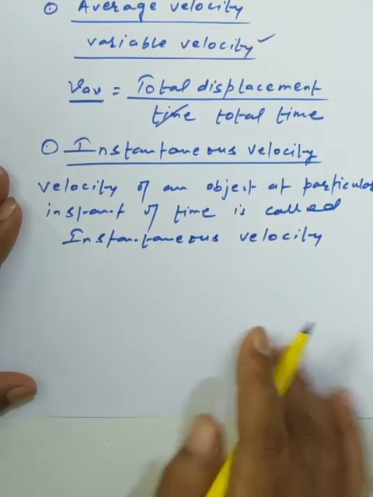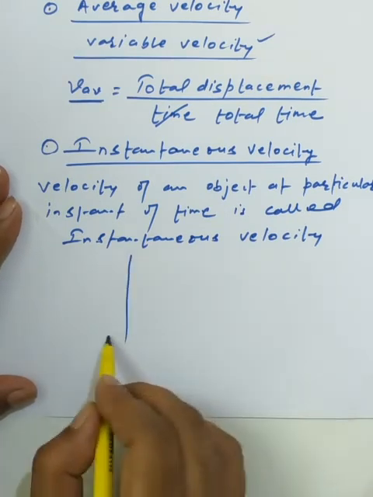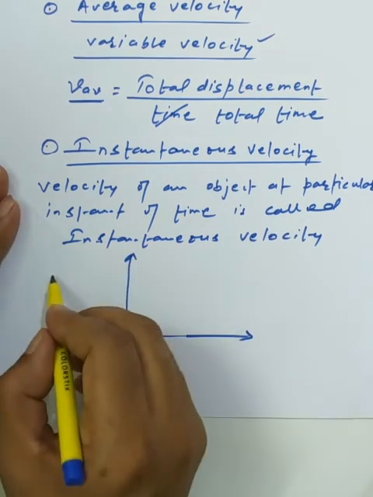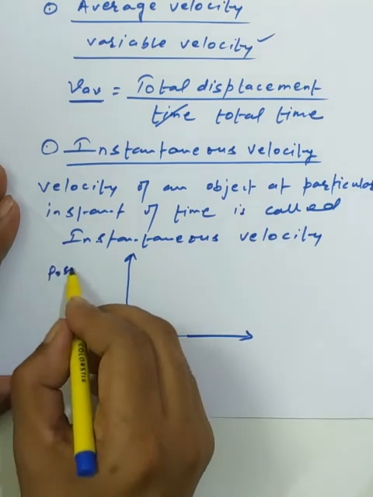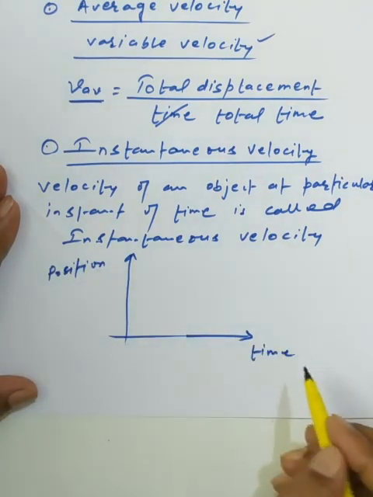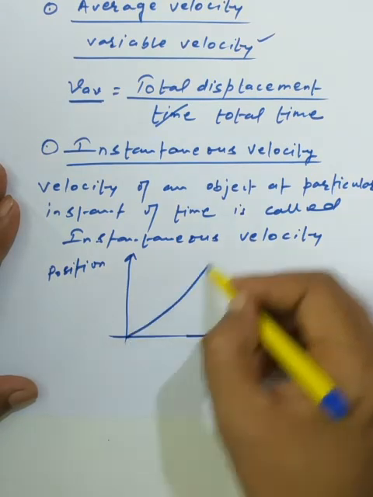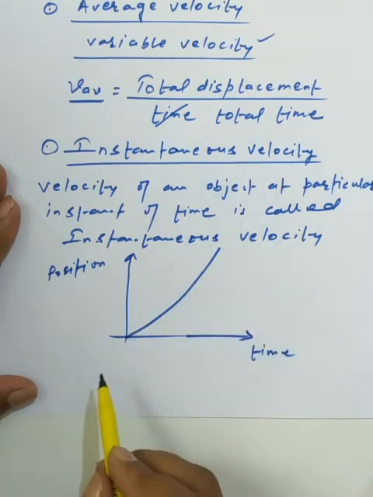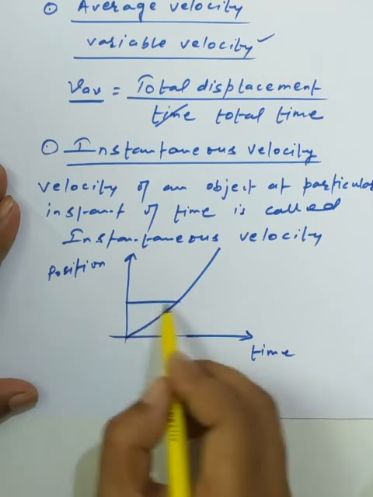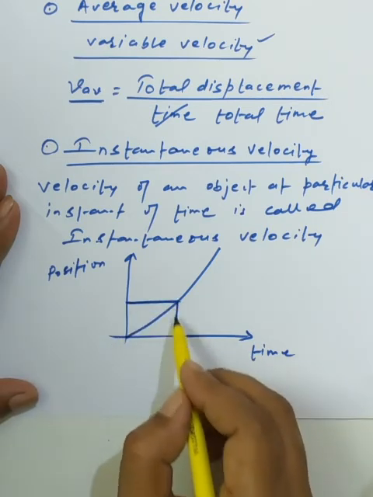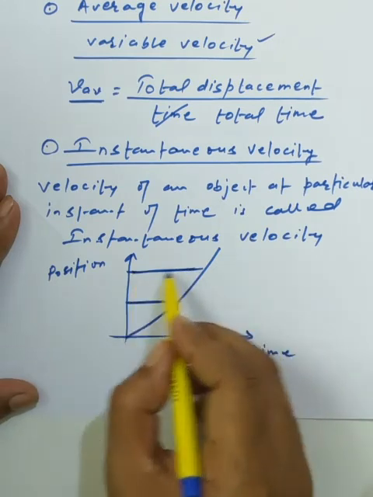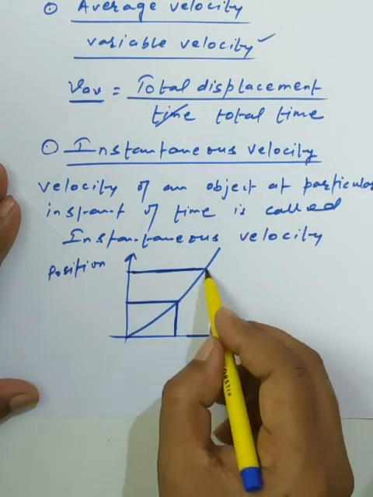So easily we can find out by graphical notation how we represent the instantaneous velocity. Here we are taking the position or displacement, and the time; the nature of the position-time graph will give the meaning of the velocity. The object is performing non-uniform velocity, and we are asked to find the velocity of the object at a particular instant of time.